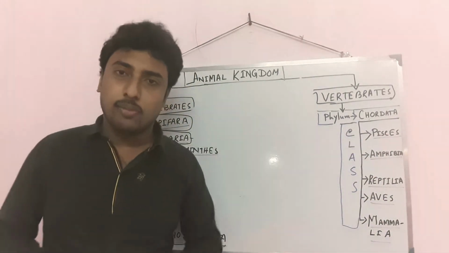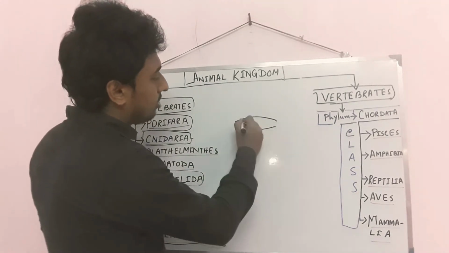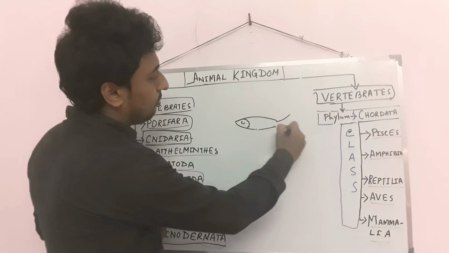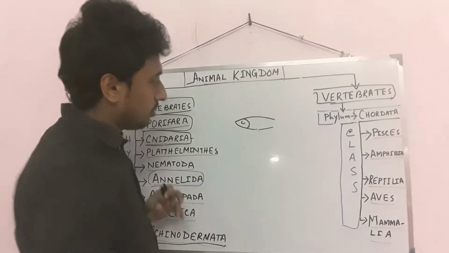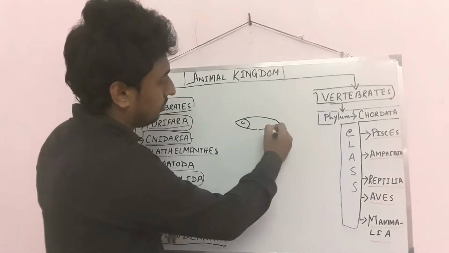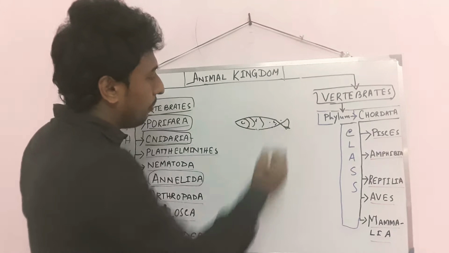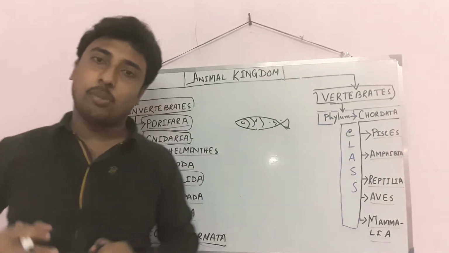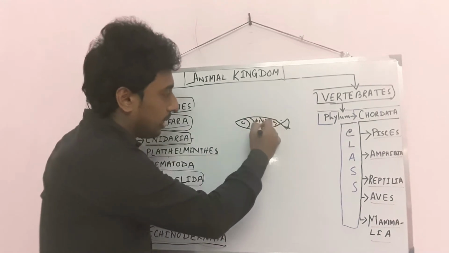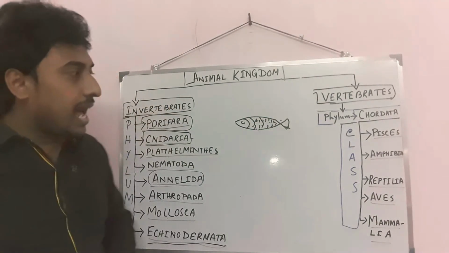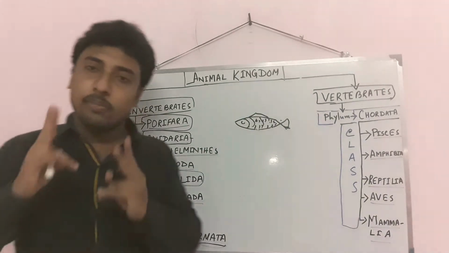Pisces means fish, and all of you know the structure of a fish. On their body they have fins for swimming. They have scales on their body, and they also have a two-chamber heart.